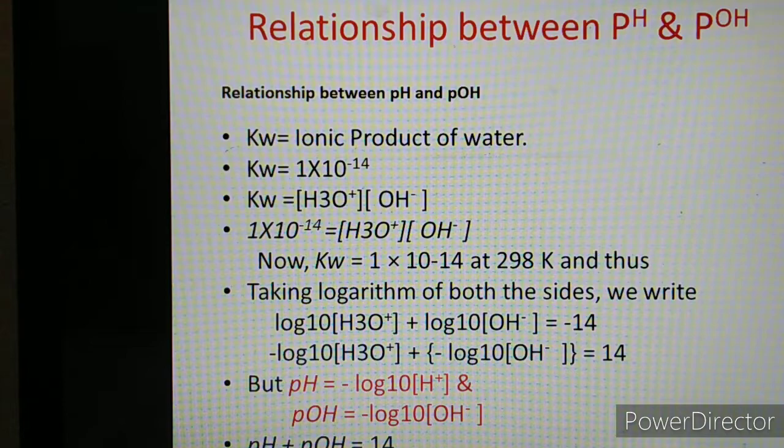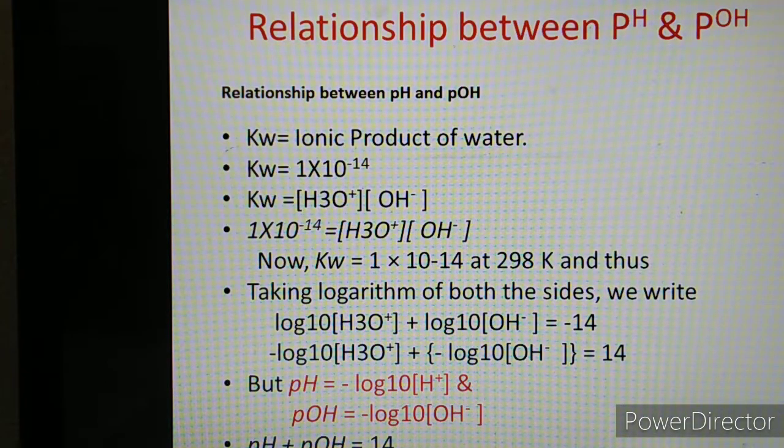So, changing the sign now. If we change the sign throughout, then we will get minus log to the base 10 of H3O plus ion concentration plus, in bracket again we are changing the sign, minus log to the base 10 of OH minus ion concentration is equal to 14. But just now I have given the definition for pH. What is pH?